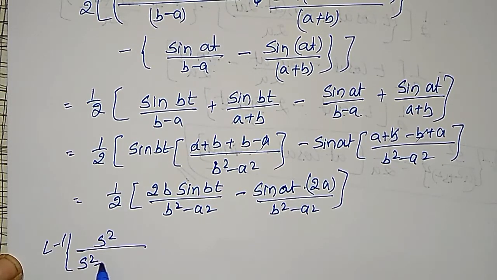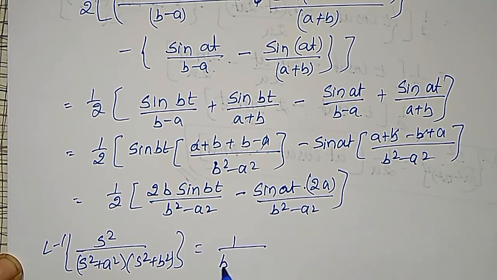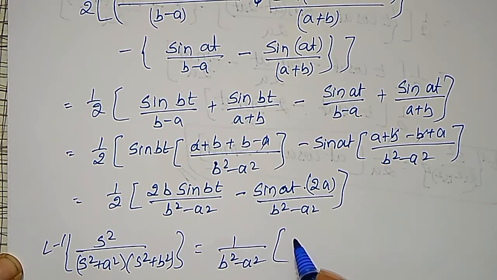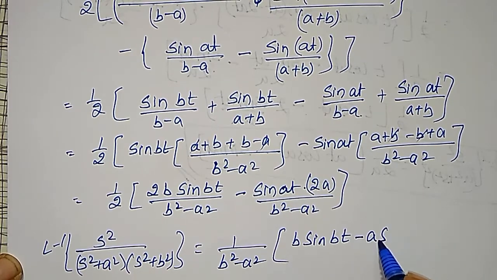And the final answer, in simplified form, I can write it as inverse Laplace transform of s square divided by s square plus a square into s square plus b square is equal to, this 2 I can multiply inside, and 1 divided by b square minus a square I am taking common, and I can write it as b sin bt minus a sin at. Okay, this is my required final answer.